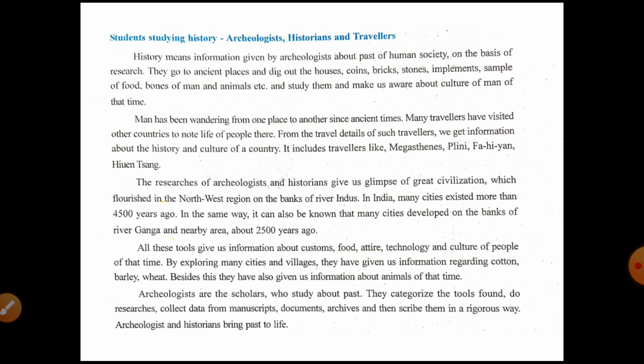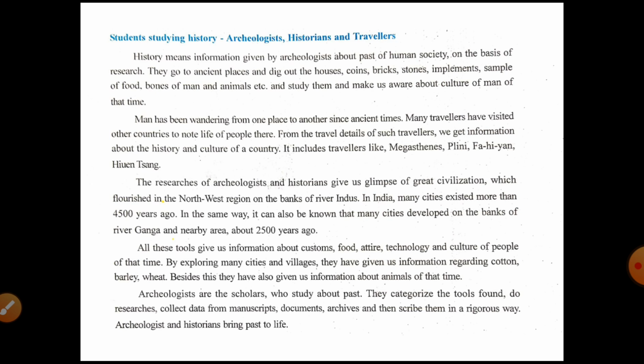The researches of archaeologists and historians give us a glimpse of a great civilization which flourished in the northwest region, on the bank of river Indus. This civilization is the Indus Valley civilization.